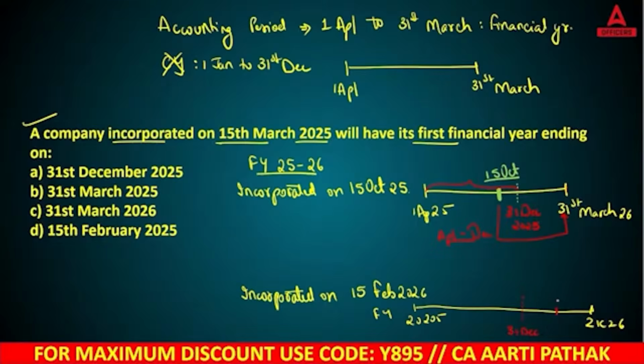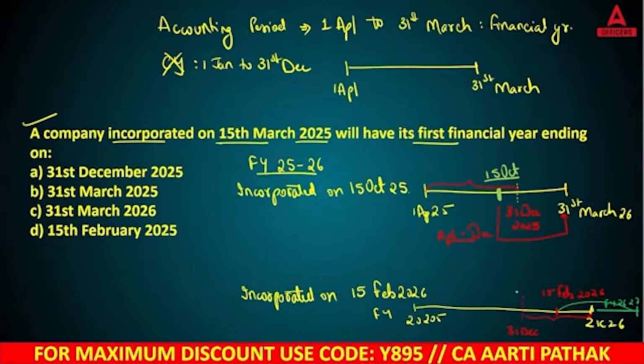You are incorporating your business on 15th February 2026. If you're incorporating after December till April, then you are not going to close your books in this financial year. You will be closing in the upcoming next financial year, meaning this is going to be financial year 26-27. So you will be winding up your business in this financial year. Okay? This is the logic, this is the point which you need to remember. I hope this point is clear now.